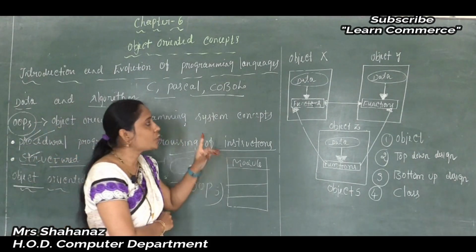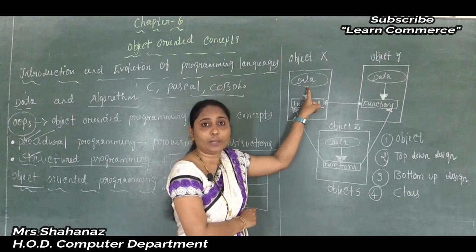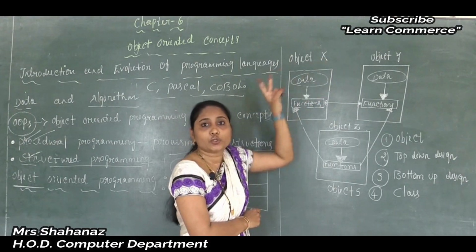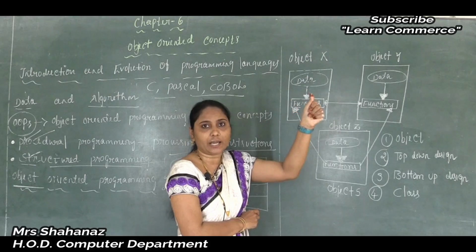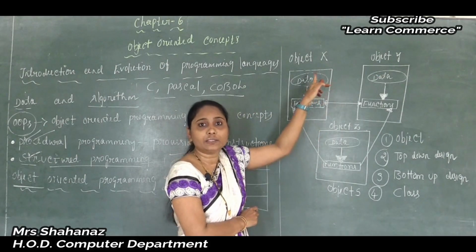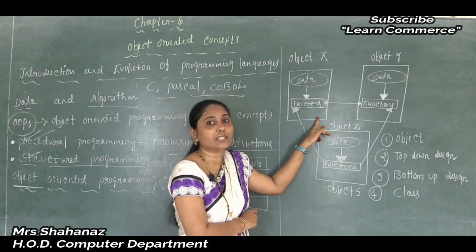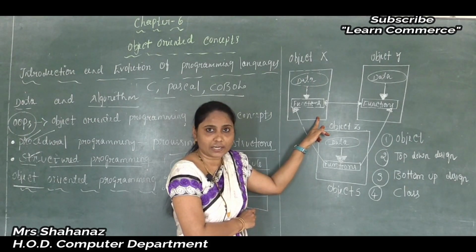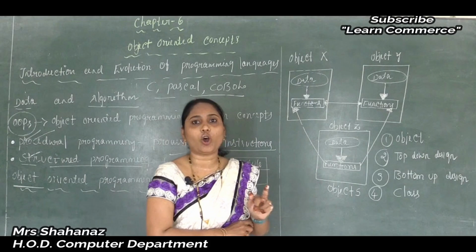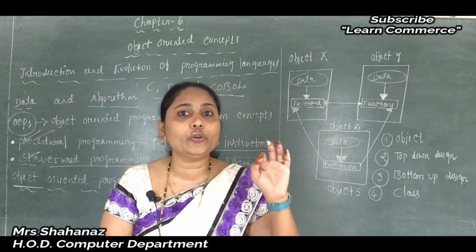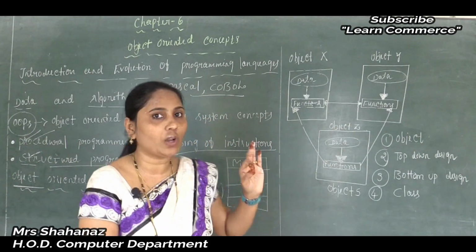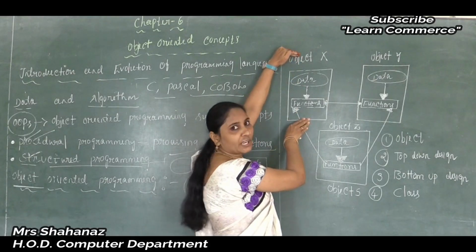So again, just one last time I want to repeat here: in each class there are two important objects, one is the data and the other the functions, and whatever the data is there, such data is used by the functions, correct? The function that operates on that data, combined into a single unit, that is called as the object X here.